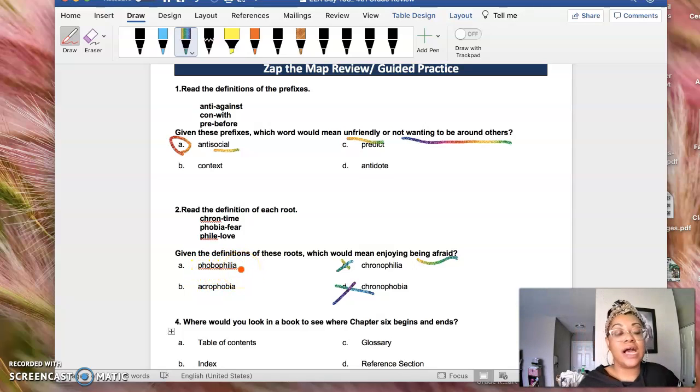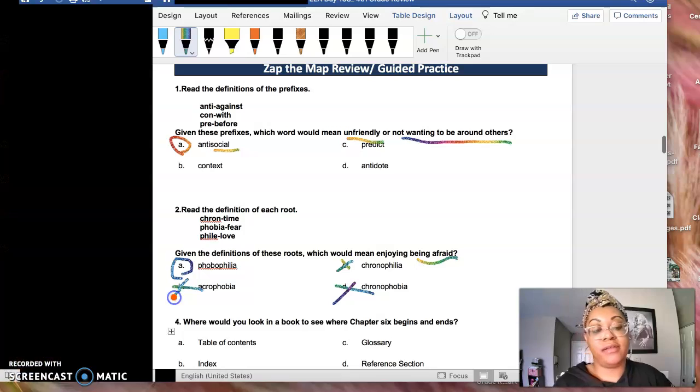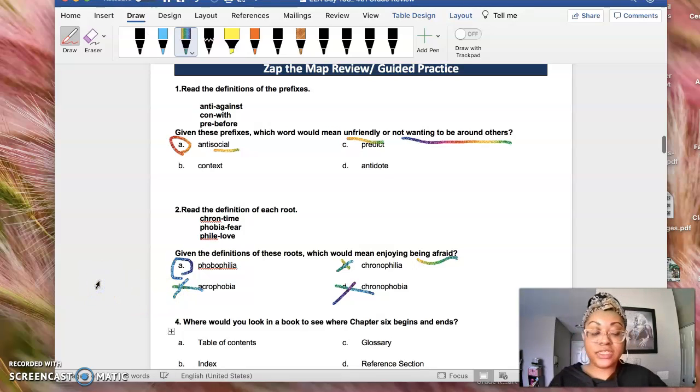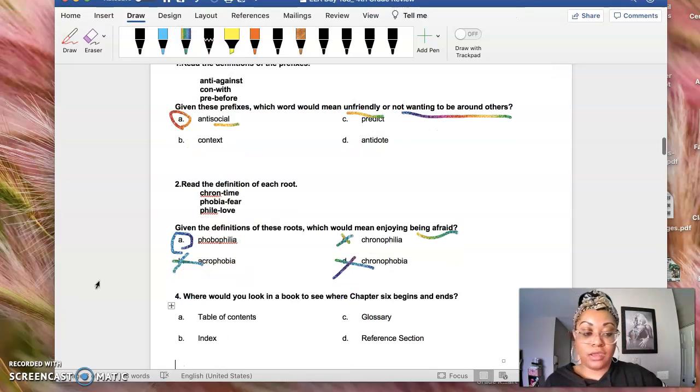Phobophilia is definitely the one because phobia is a fear and then phile is love. So phobophilia is someone who enjoys being afraid, okay? You see how we put those two roots together to create a new word and a new meaning.